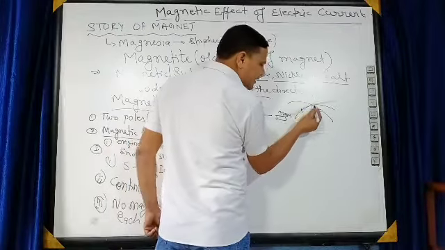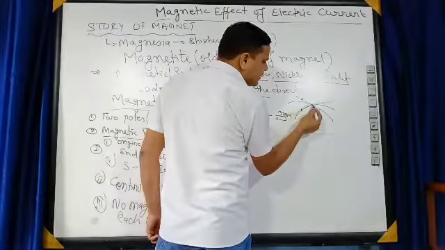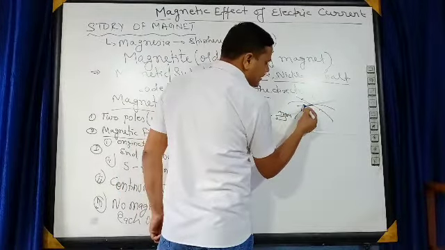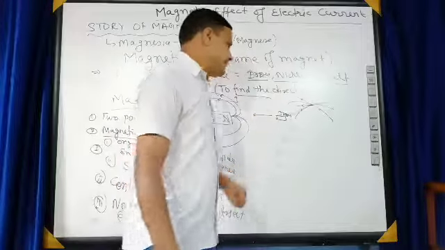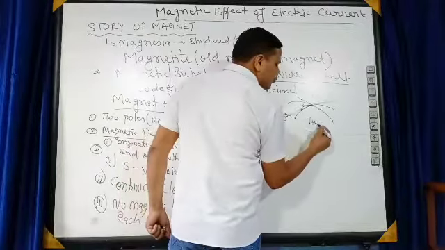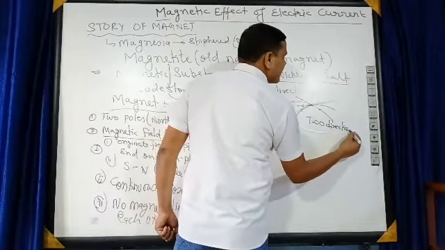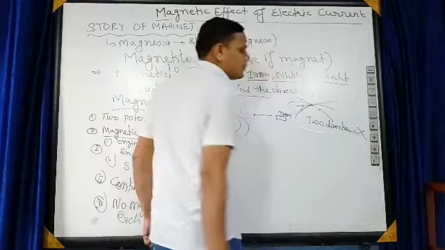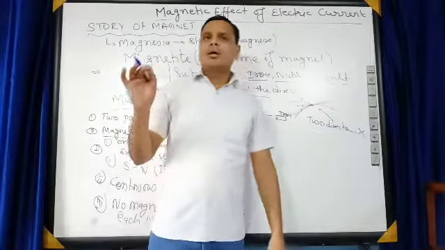Then what will happen? At the point of intersection, we can draw two tangents. Two tangents mean two directions, and two directions of magnetic lines of force is not possible.